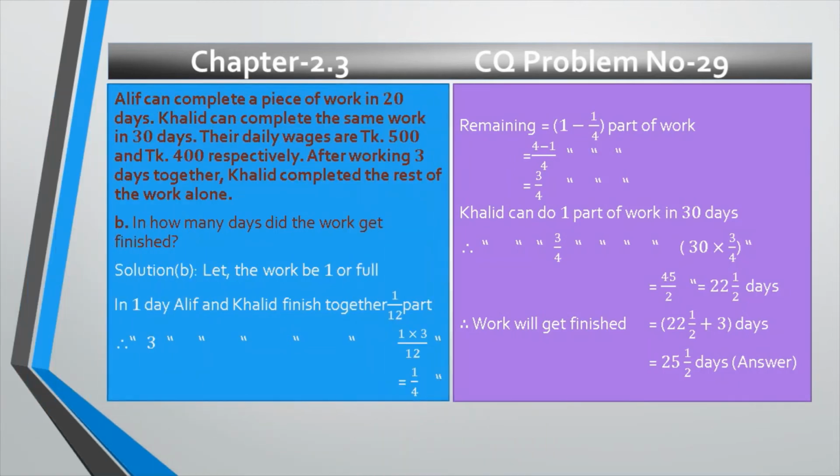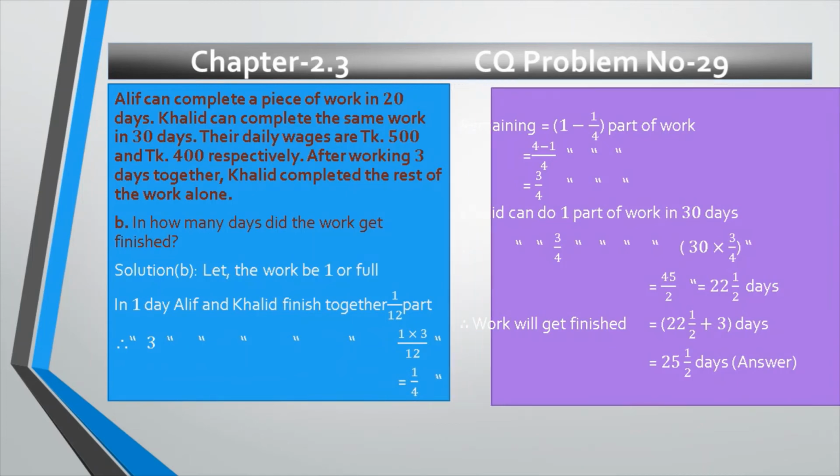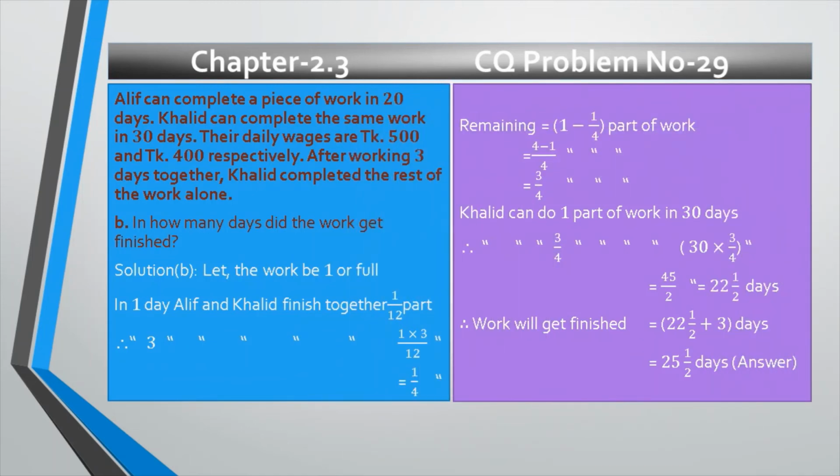So this is the stem of problem number 29, and the question is, in how many days did the work get finished? That means total days. In 1 day, Alif and Khalid finished together 1 divided by 12 part. In 3 days, Alif and Khalid finished together 1 divided by 4 part. And after that, the remaining part is obviously 1 minus 1 divided by 4. After the LCM, we get 3 divided by 4 part of work.